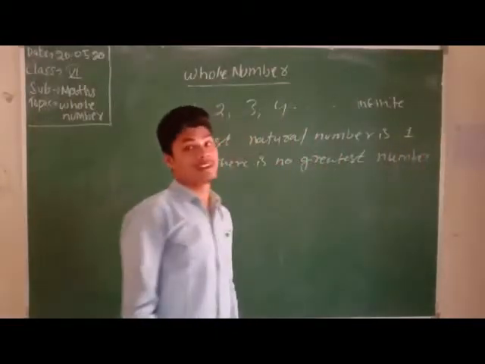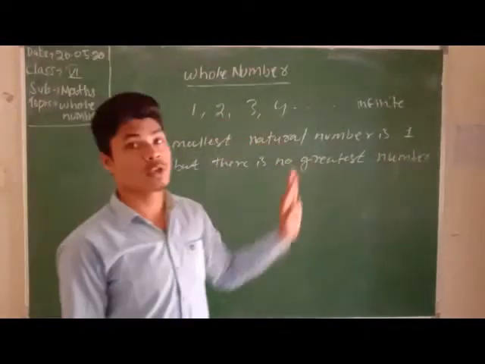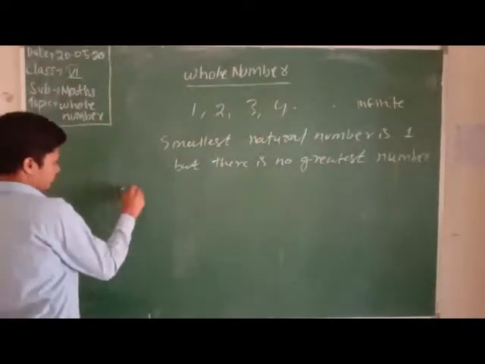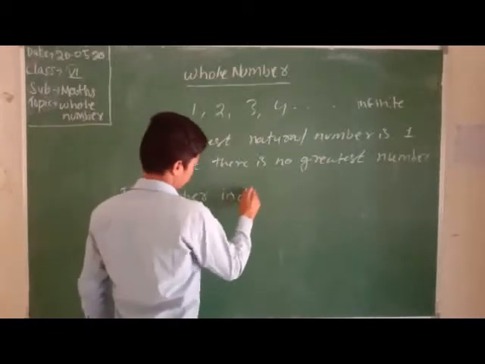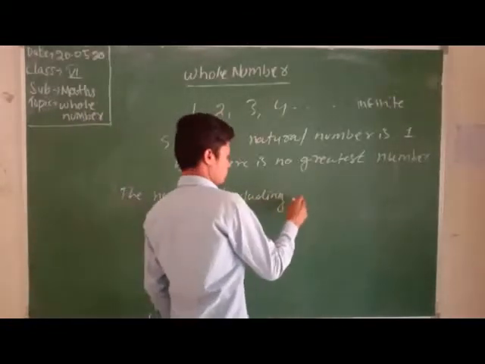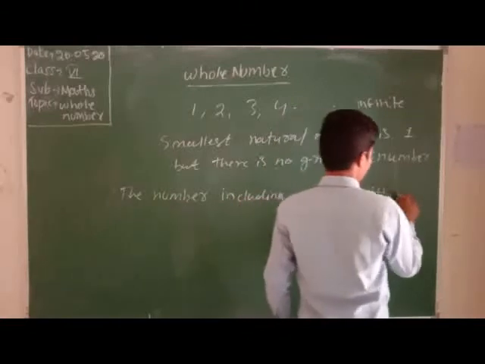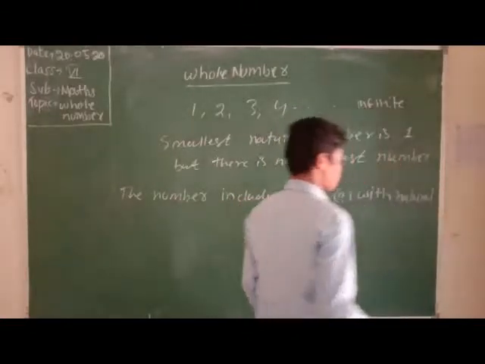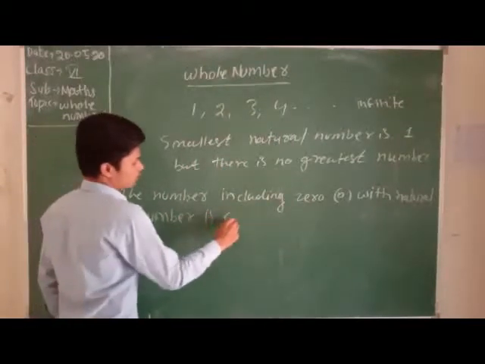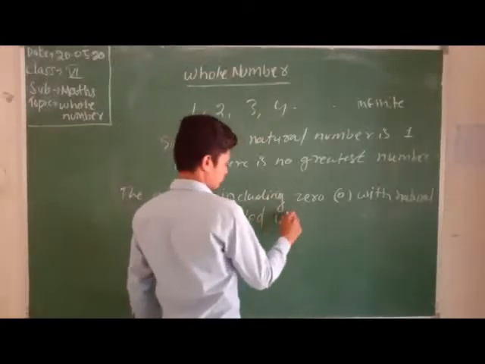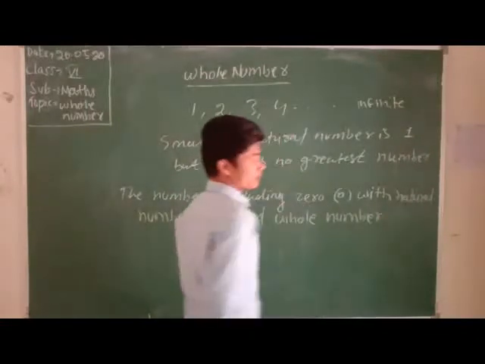Now we know about the whole numbers. What is called whole numbers? Natural numbers including 0 are called whole numbers. Okay? What do you learn here?